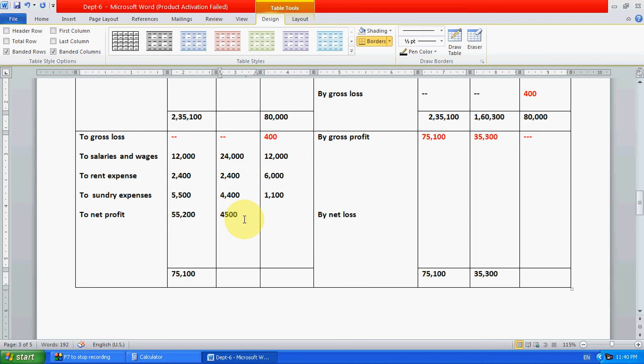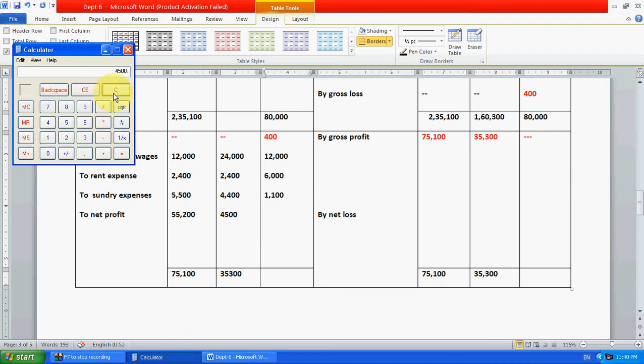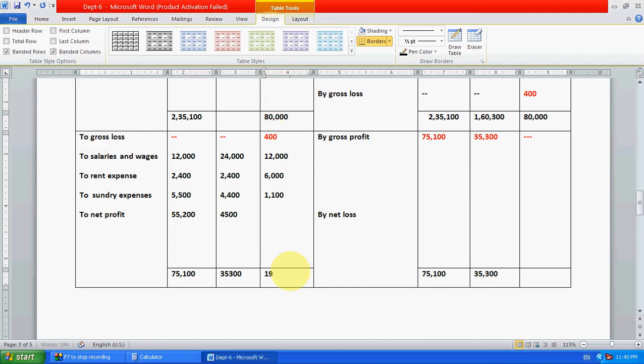So here 35,300. Here directly we have to calculate the gross loss: 400 plus 12,000 plus 6,000 plus 1,100, 19,500 will be the gross loss. So right here 19,500 will be the gross loss.